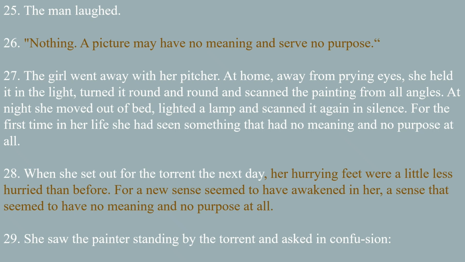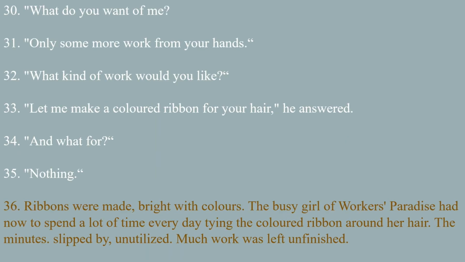She saw the painter standing by the torrent and asked in confusion. In 29th line, the silent torrent girl is going and asking that painter standing by the torrent in confusion. What she asks, let us see. "What do you want of me?" She asks again, what do you want from my side? Any work or help from my side do you require? The silent torrent girl asks.